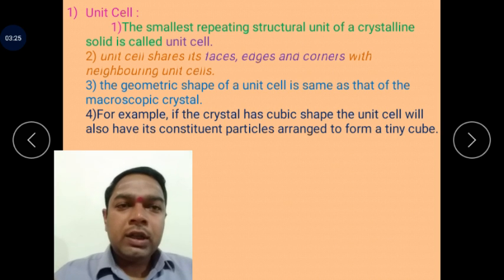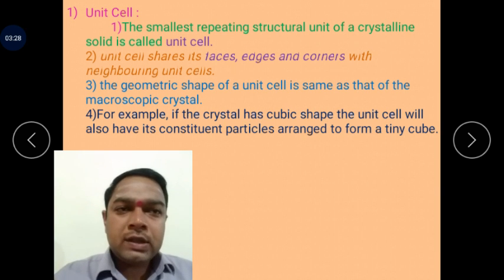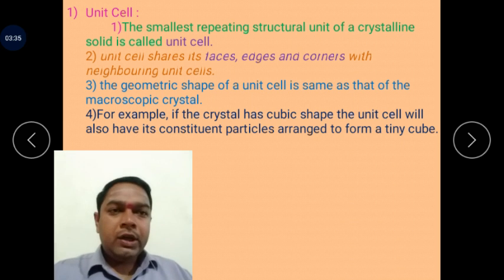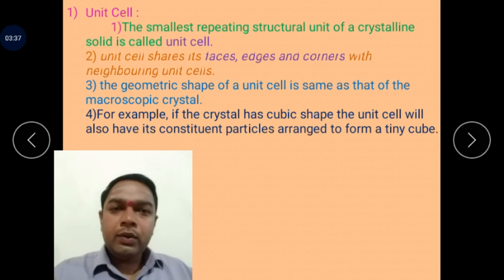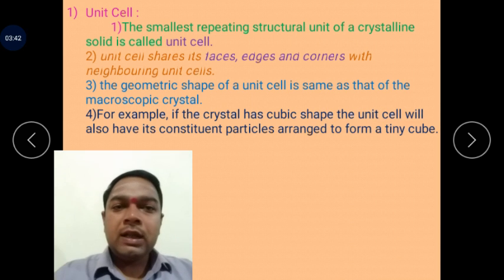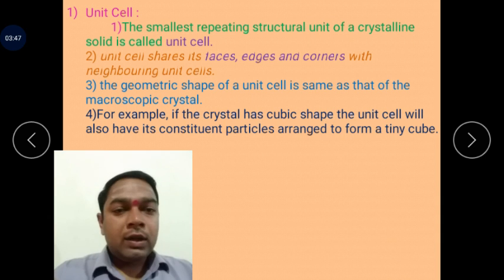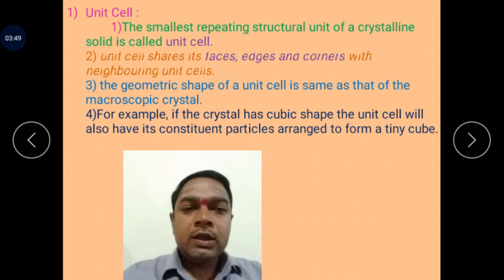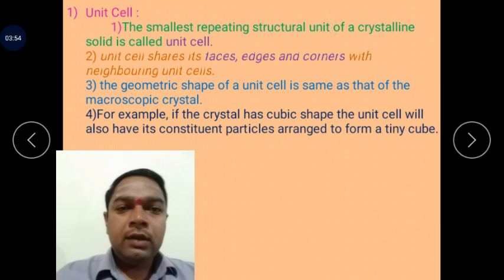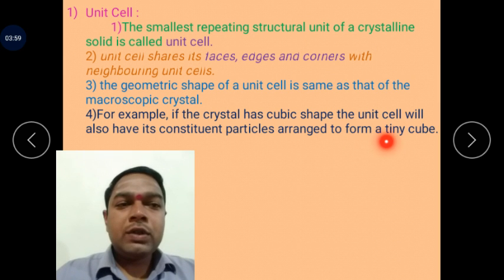The unit cell shares faces, edges and corners with neighboring unit cells, and the geometrical shape of the unit cell is the same as that of the macroscopic crystal. Hence, for example, if a crystal has a cubic shape, the unit cell will also have the constituent particle arrangement forming a tiny cube.